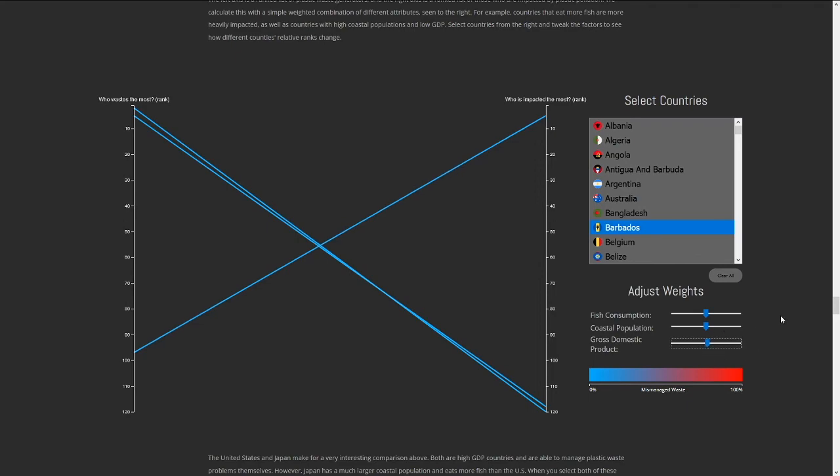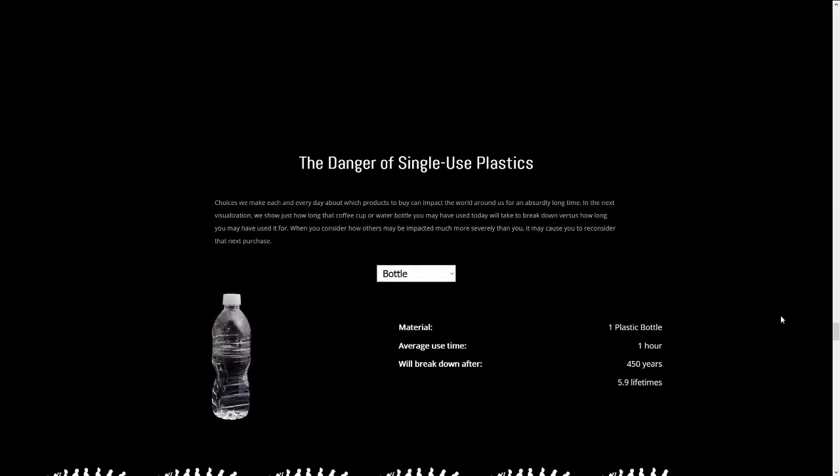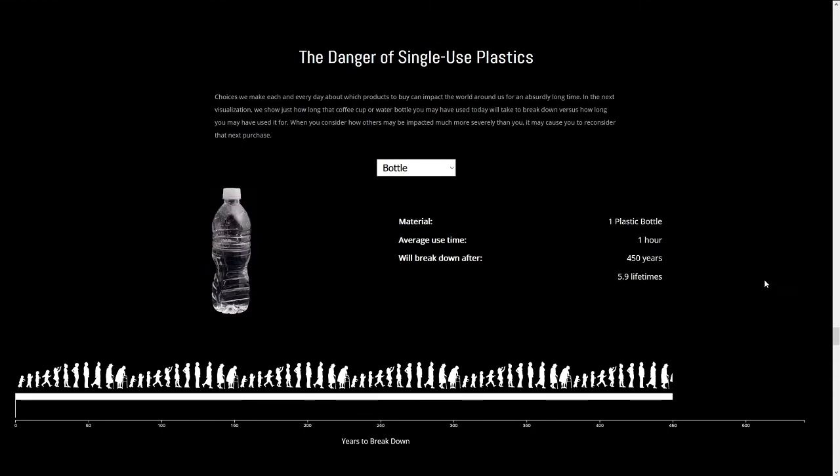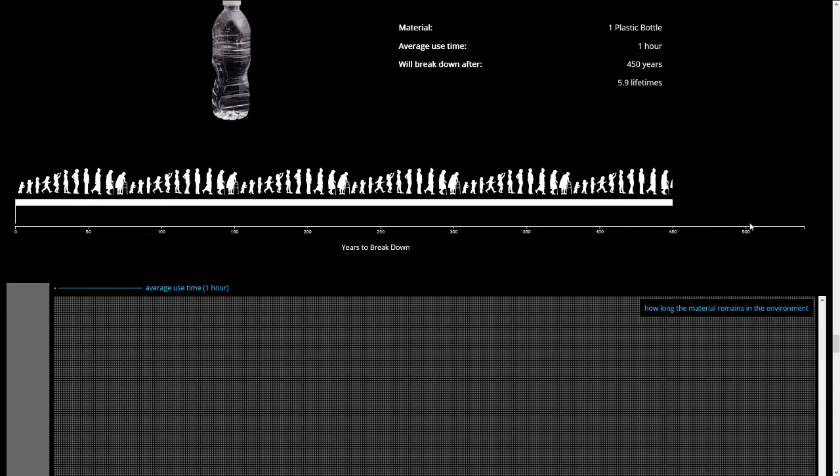Plastic was originally designed to be used long-term, but since it's so cheap, it has become the de facto standard for disposable products. For example, let's look at how long that water bottle you may have bought today takes to break down. Here, we'll select the water bottle from the list, and we see that it takes 450 years, or 5.9 human lifetimes, to break down.